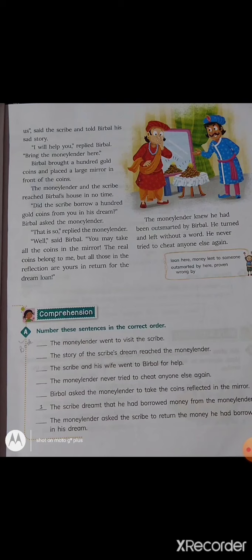The money lender knew he had been outsmarted by Birbal. He turned and left without a word. He never tried to cheat anyone else again.